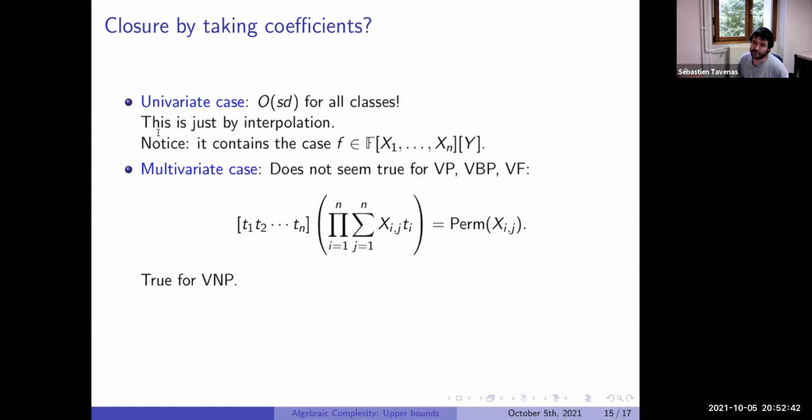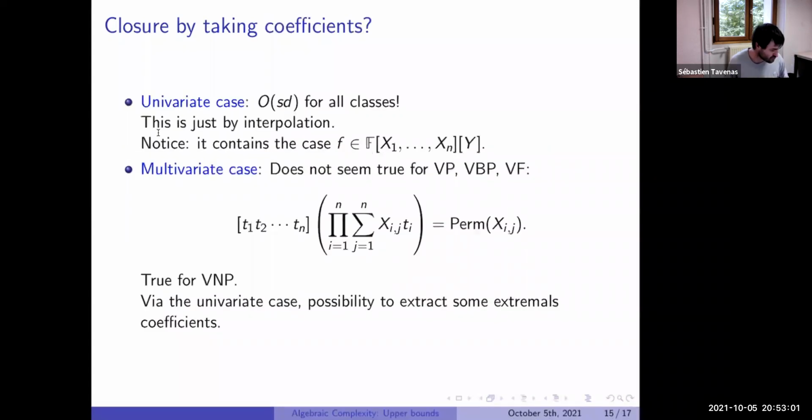We can see that if we take a polynomial in x, y variables, so n x variables, n y variables, we can take any coefficient along some y monomials. It will be a polynomial in the x variables. And if the first polynomial was in VNP, the new one is still in VNP. And one thing which we did a lot of times in the univariate case: you can always use the trick of adding some variable t. And so we can extract the monomial with the largest coefficient, or put different weights on the different variables and extract the largest weight monomial or the smallest weight monomial in the same way.